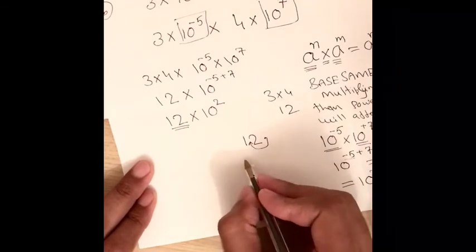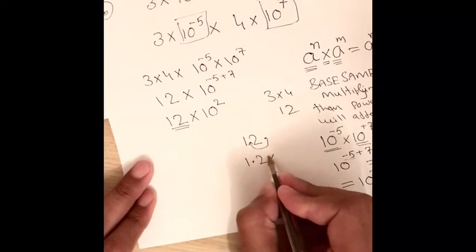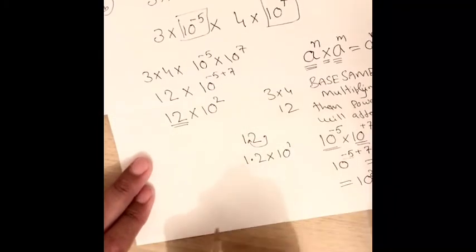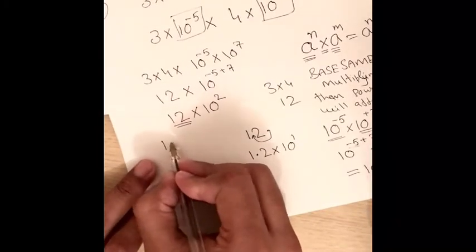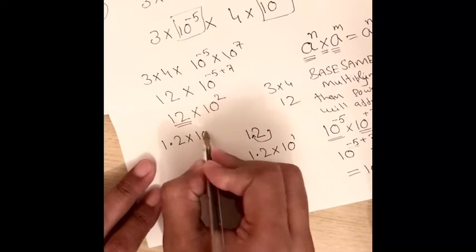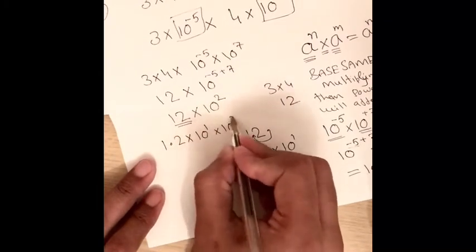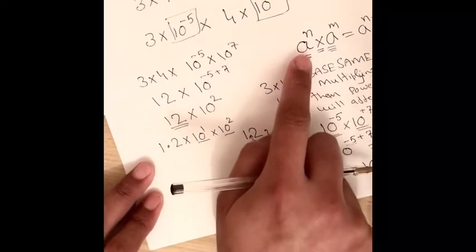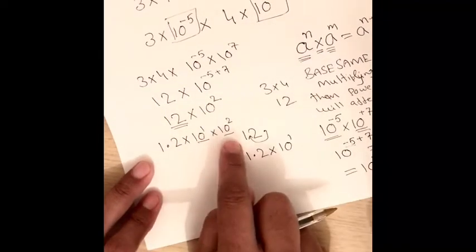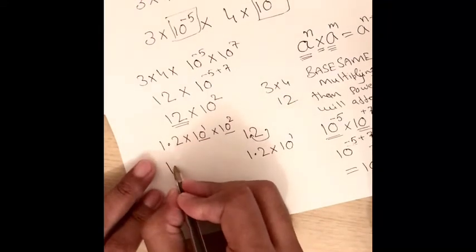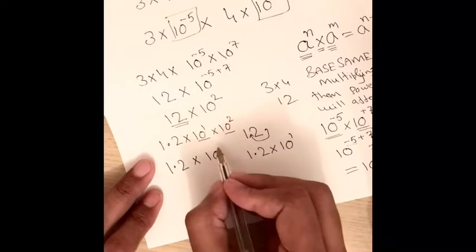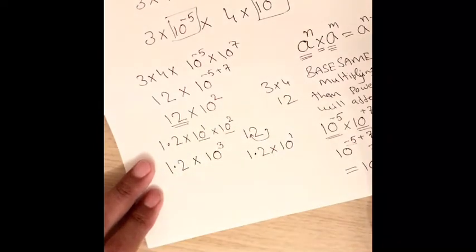So that becomes 1.2 times 10 to the power, how many places moved? 1, so positive 1. So we write 1.2 times 10 to the power 1 times 10 to the power 2. Again, which rule is it? The indices rule: the base is the same, so the powers will be added. So 1.2 times 10 to the power 1 plus 2, which becomes 3. This is our answer.